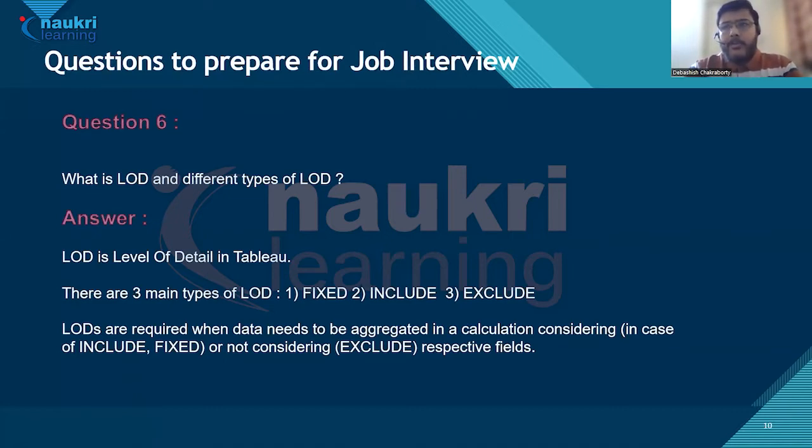So to explain, when you want to do a calculation in Tableau and you want Tableau to consider a few fields always, then you can use include or fixed in that calculation. Whereas let's say in a calculated field, you want a few measures not to be considered at the time of calculation, then you can use exclude in the form of an LOD.